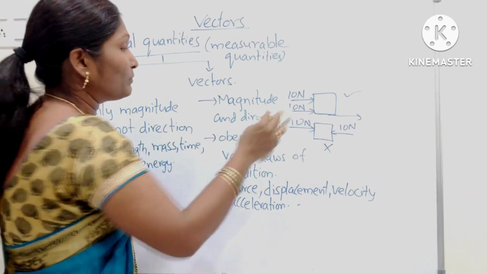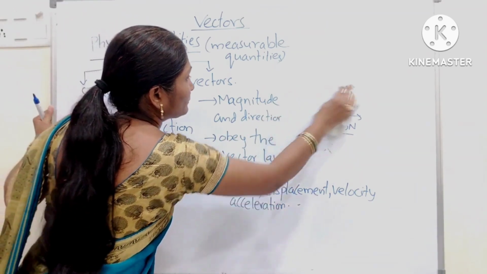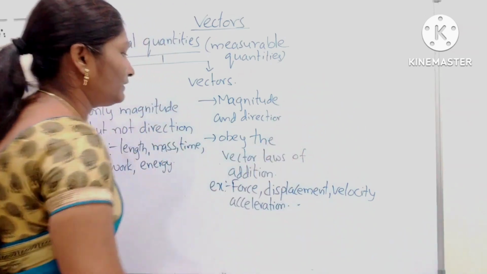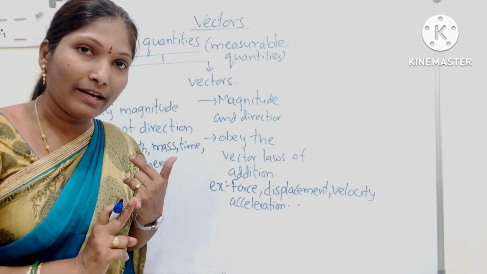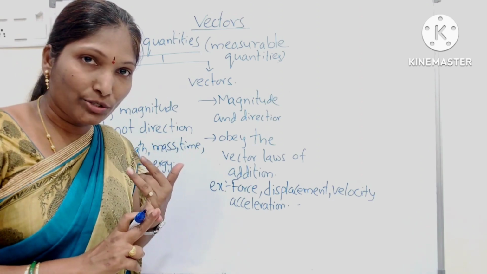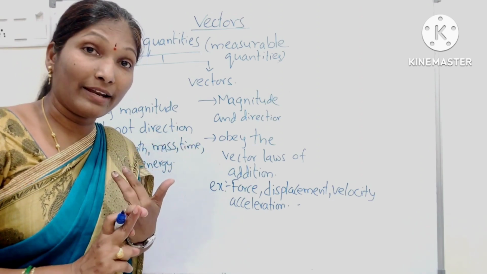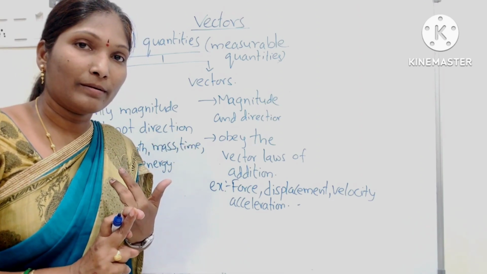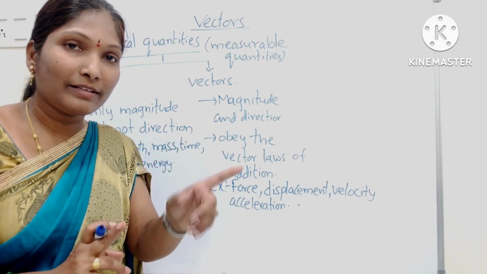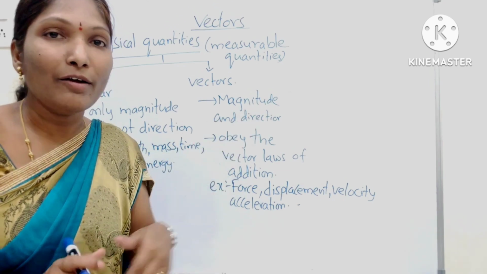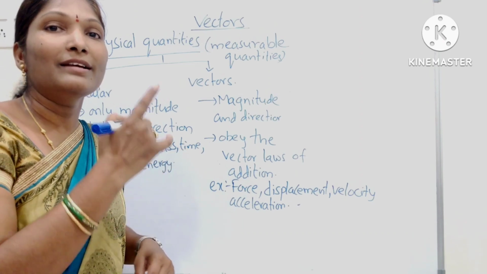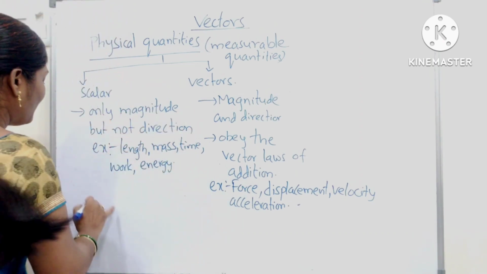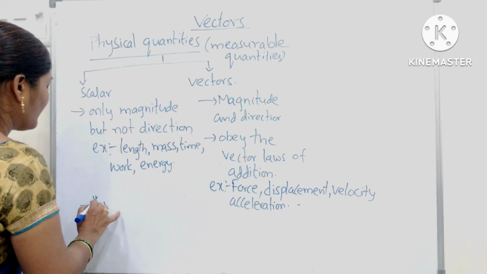And next, one more quantity we have is electric current. Electric current has a magnitude as well as direction, but it is not obeying the vector laws of addition. That's why it became a scalar. The point is very important here.